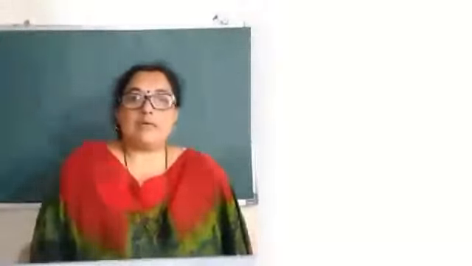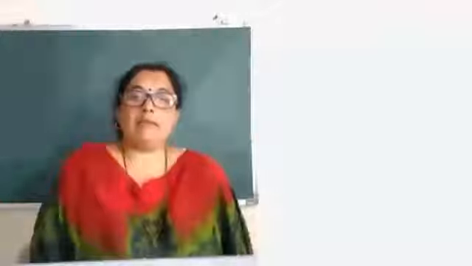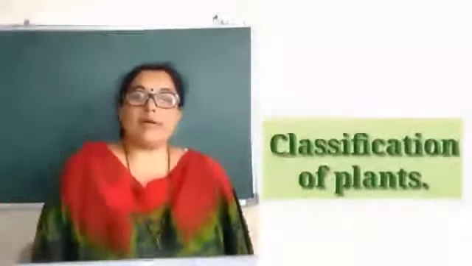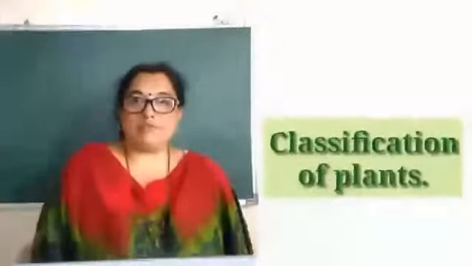And if it is vascular, then the third division, that is pteridophyta. So cryptogams are finally divided into three divisions: thallophyta, bryophyta and pteridophyta. Now as we studied these three parts related to cryptogams, in the next lecture we will see phanerogams, all the flowering plants, and how they are classified.